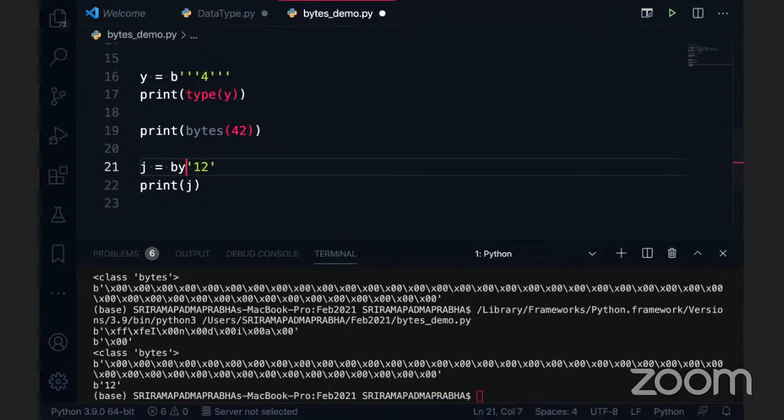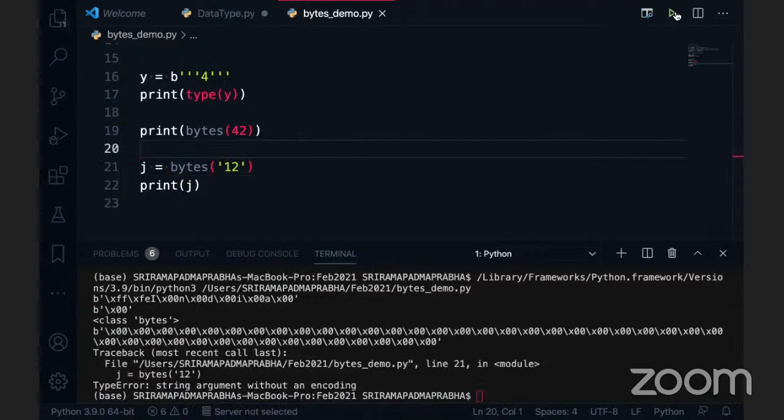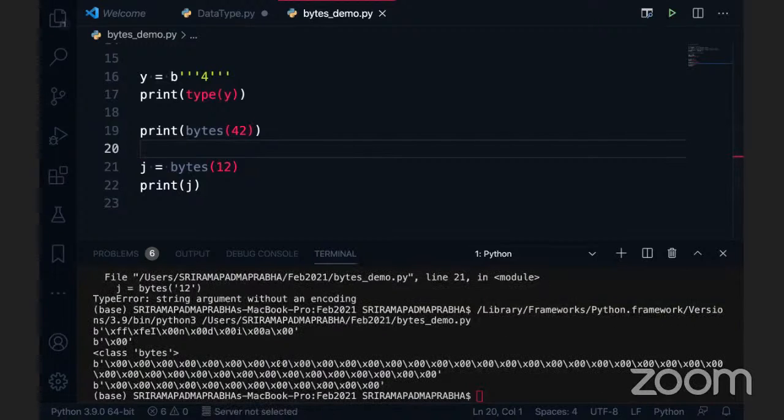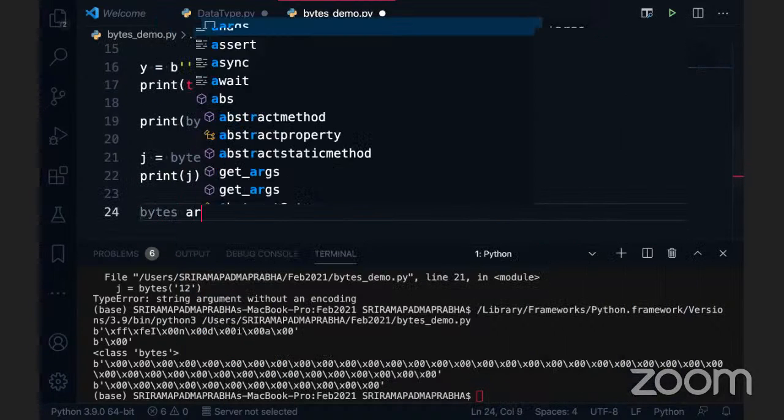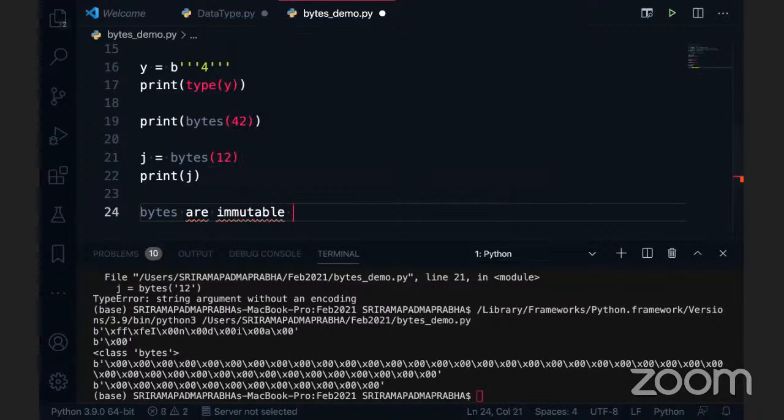But if I'm going to use this in bytes and I want to change the value of this, is it possible? I'm asking. Anybody guess here? This is wrong. When you're giving the string, you must specify the encoding. That is what is missing. Okay, this is what we have. I want to change this 1 2 and instead of 2, I want to mention 3. So it is not possible. We can't change the value of existing bytes. Bytes are immutable. Do you know? Bytes are immutable.